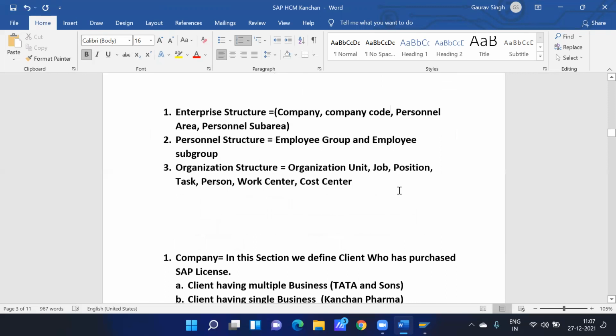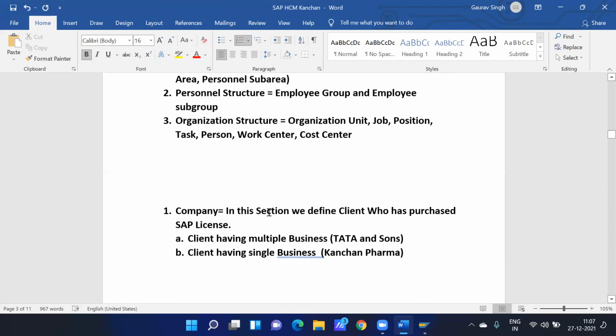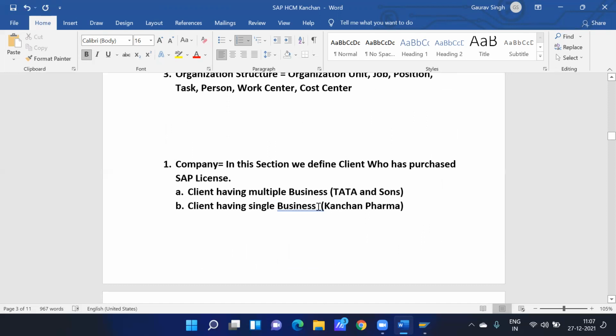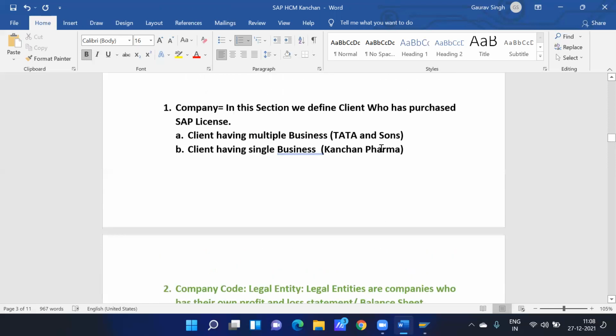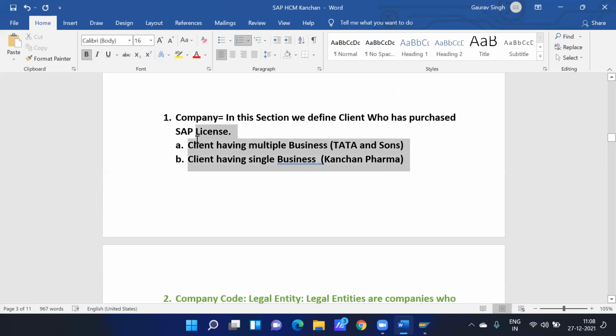In company, we create the client who has purchased the SAP software. And we have two examples: a client having multiple businesses and a client having a single business. Let's say Tata and Sons is our client and they have multiple businesses like TCS, Tata Salt, Tata Steel, Titan and so on. And for a client having a single business, let's say Kanchan Pharmaceuticals: our client is Kanchan Pharma and their legal entity is also Kanchan Pharma. So only these two kinds.